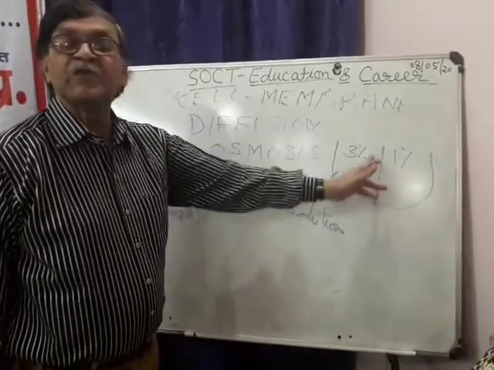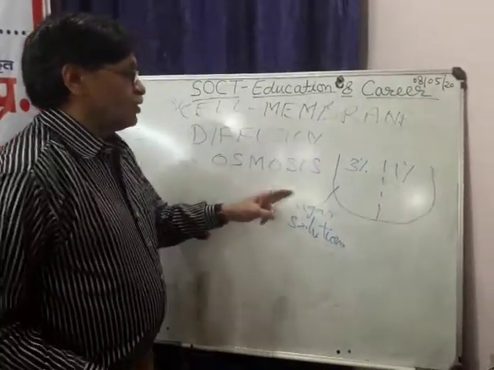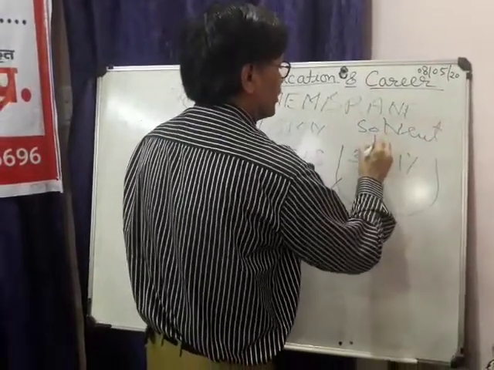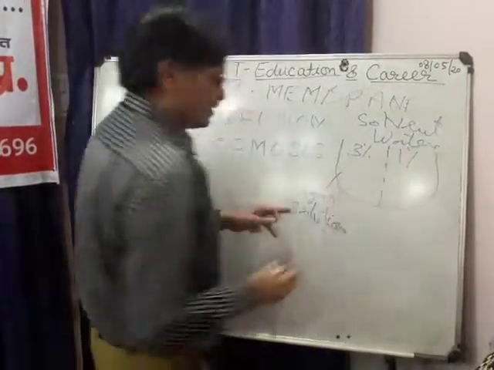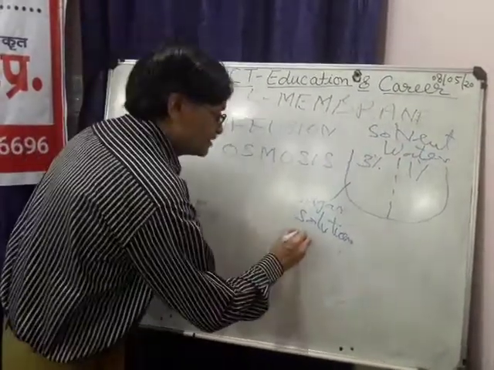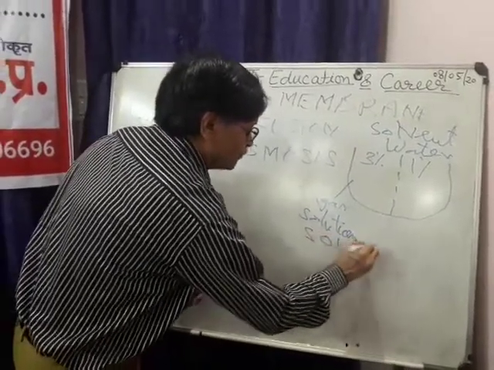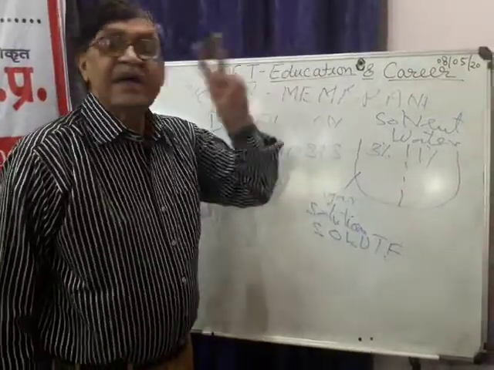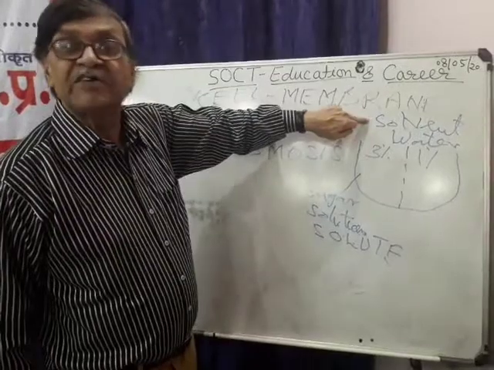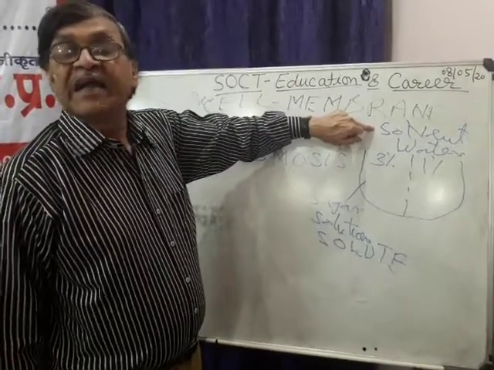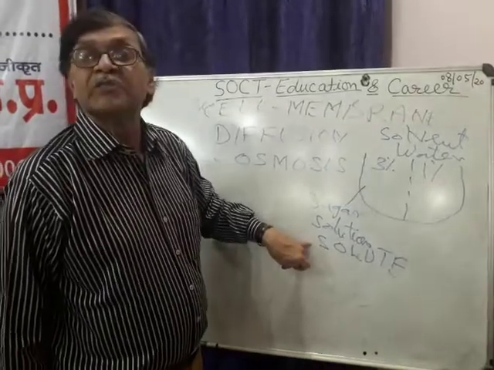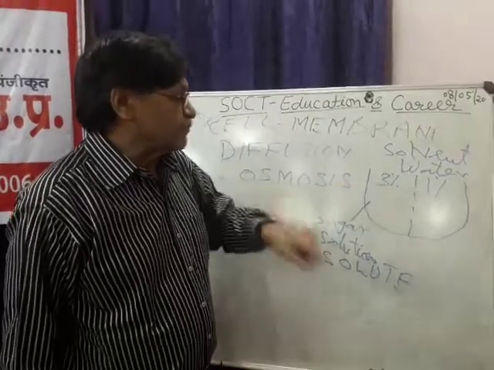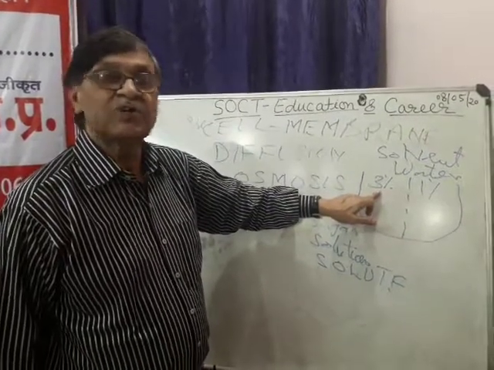And this semi-permeable membrane allows only the solvent molecule, the water. The dissolved substance, sugar or salt, is called a solute. So a semi-permeable membrane allows the passage for the solvent molecule only, like a filter. It does not allow the movement for solute or solid particles. Now what will happen here? Here we have 3% sugar solution, here 1%.